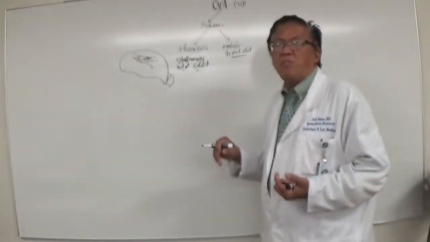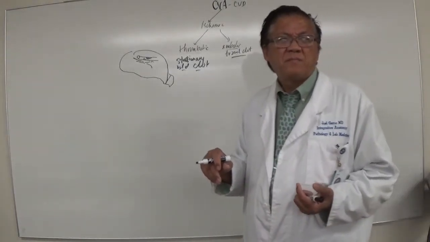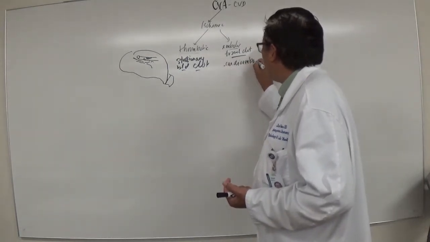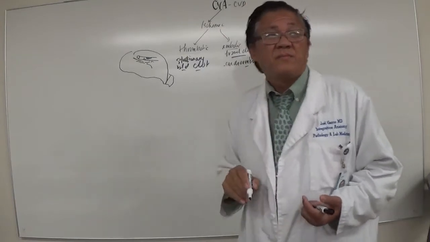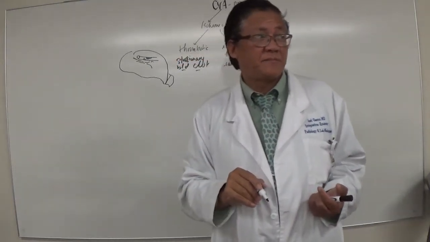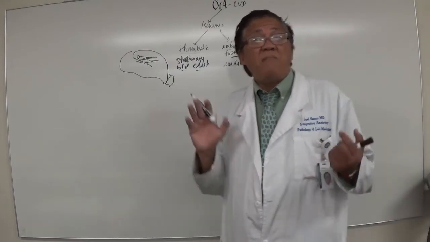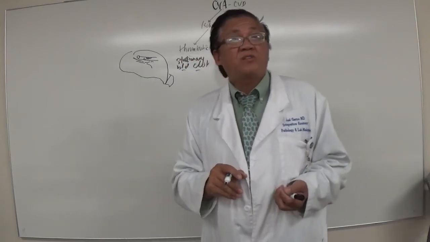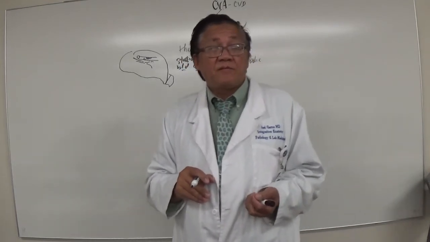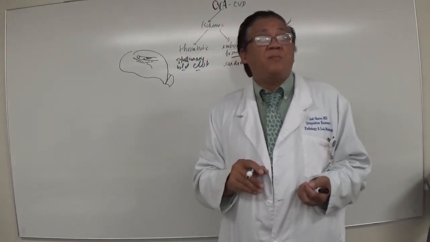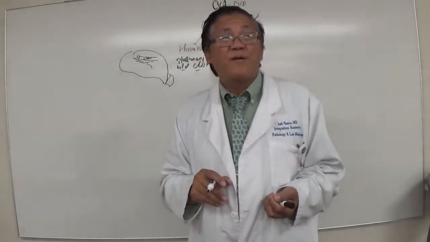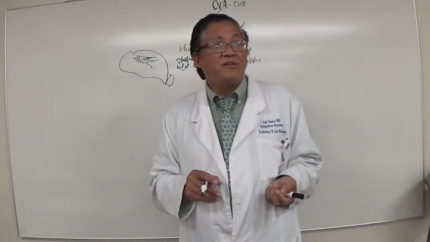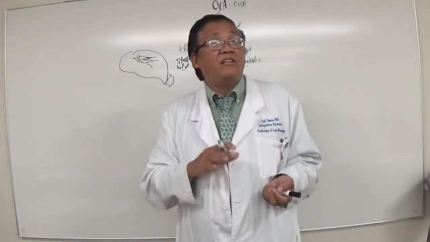Now, embolic, on the other hand, what's the most common area where it comes from? The heart. Why the heart? That's why it's called cardioembolic strokes. The source of the clot came from where? The heart. Can you tell me how it got to the brain if it came from the heart? Which part of the heart? Left side. Which one? Left atrium, left ventricle, or both? Both, actually. When you have atrial fibrillation, where is the problem? In the ventricle or the atrium? So both, everything that's on the left side.